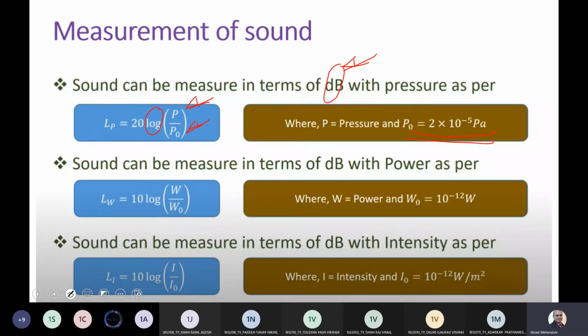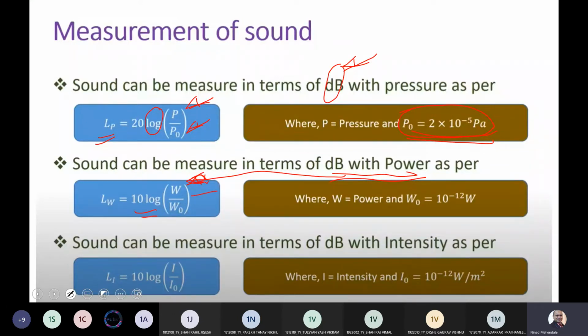And then LP, that is sound in terms of pressure, can be given by this formula: 20 log of P by P naught. Now, this P naught is a fixed value calibrated for the lowest sound that we can receive. Now sound can be measured in terms of power also. This is the more common formula. ये आपने बहुत बार आपके electronics EDC या फिर sound amplifier इन subjects में भी सुना होगा.